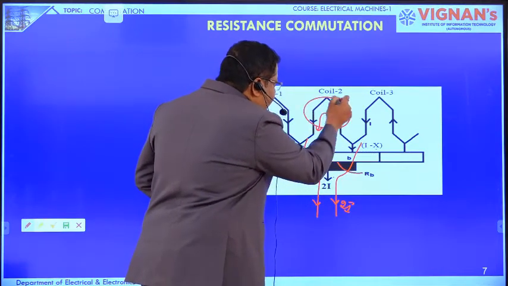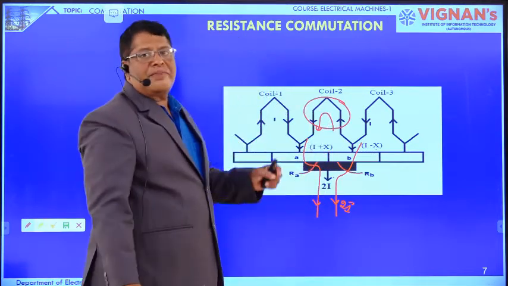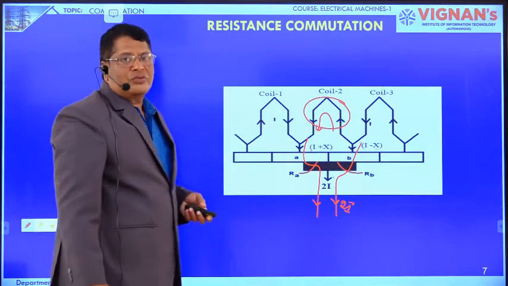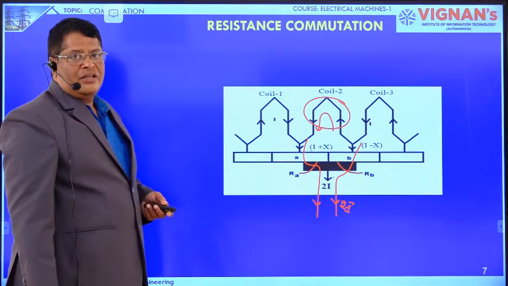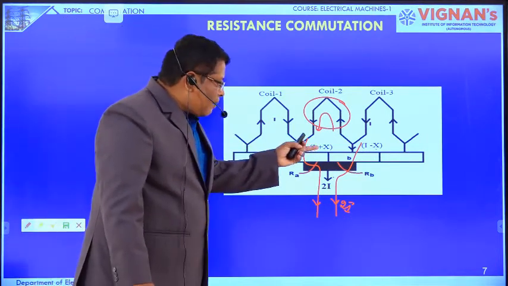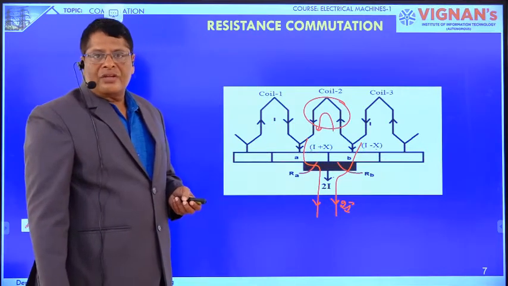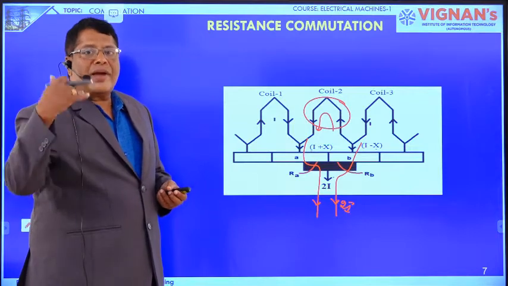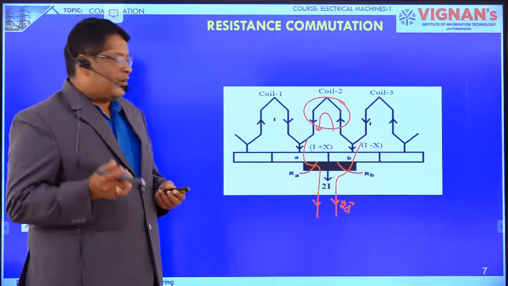That is only because the brush is made of carbon, which offers a high resistance. Whenever we use a high resistance brush, the current in the commutating coil will reach the negative maximum value.